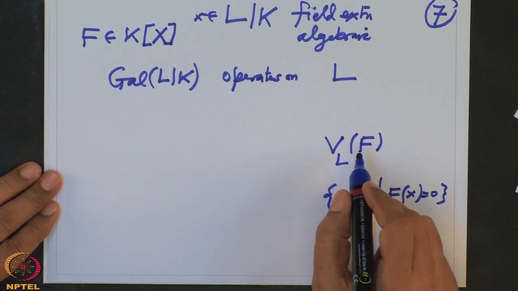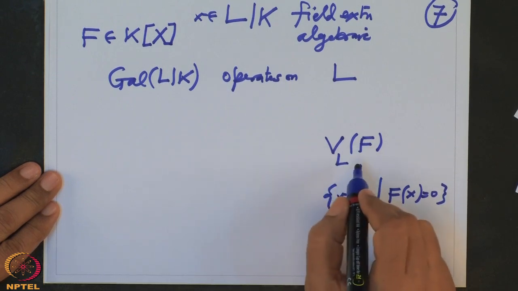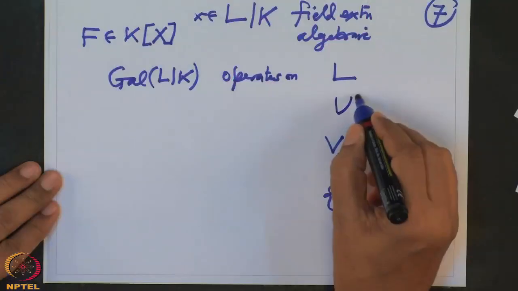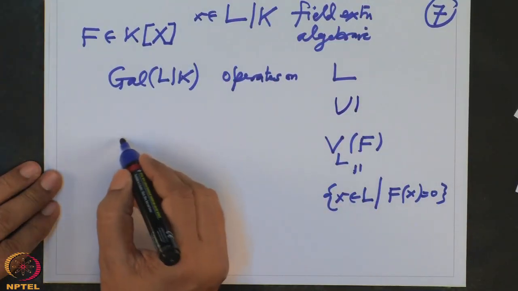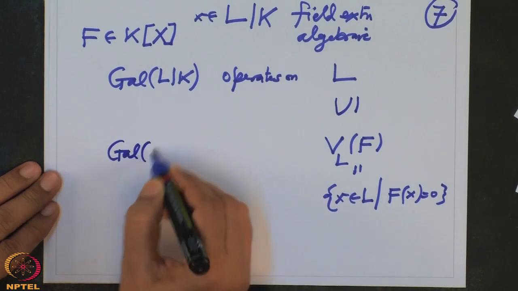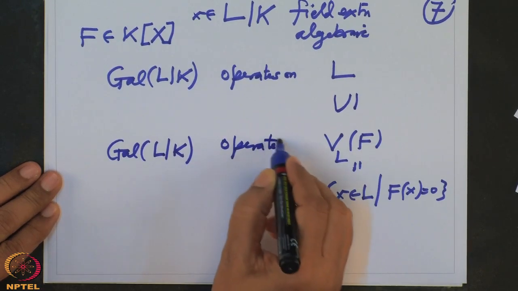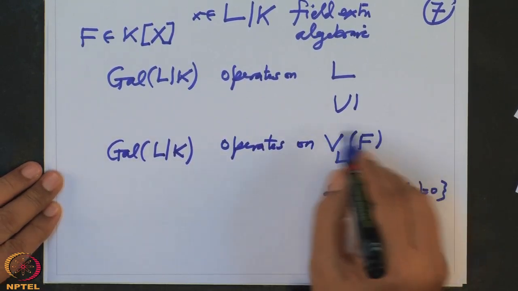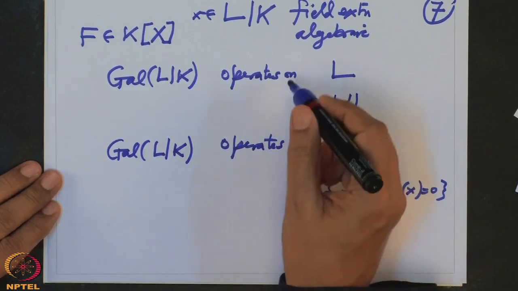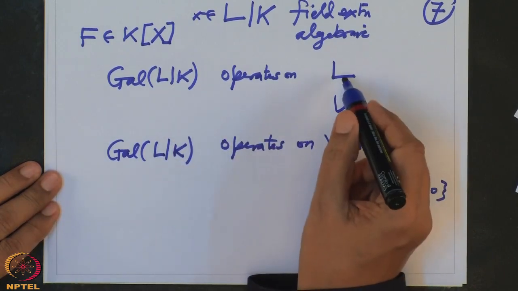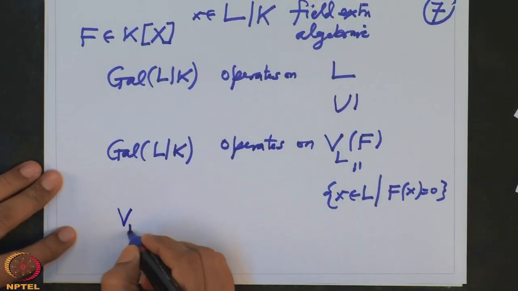Remember, given a polynomial f, L may not contain all the zeros of f, unless L contains all the zeros of f. But anyway, it doesn't matter. This set is a subset of L, and we have checked that this group operates on the zero set of a polynomial, and this operation is nothing but a restriction of the operation on L. It is the same operation.